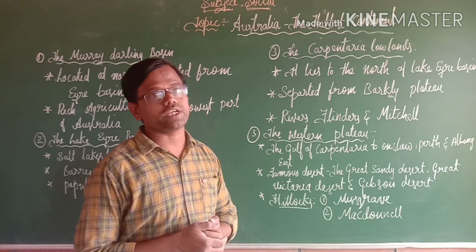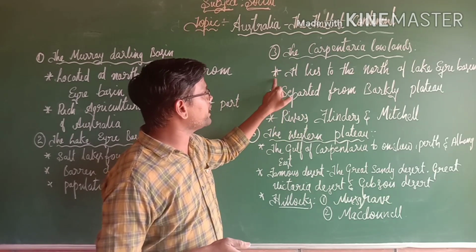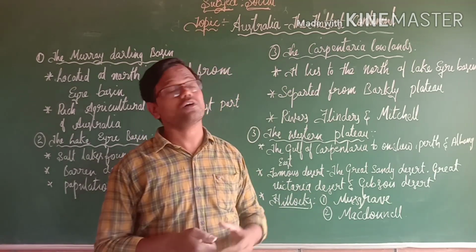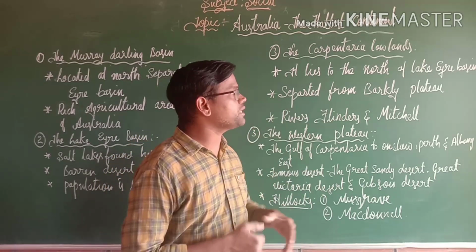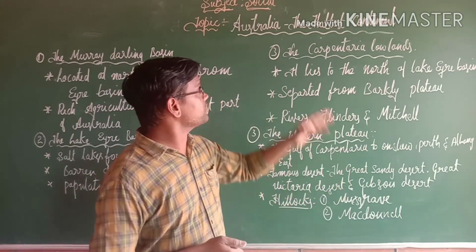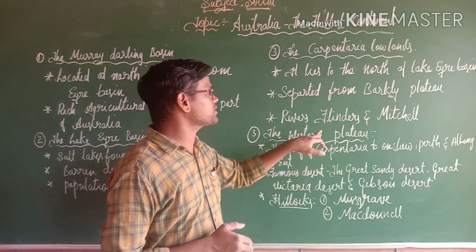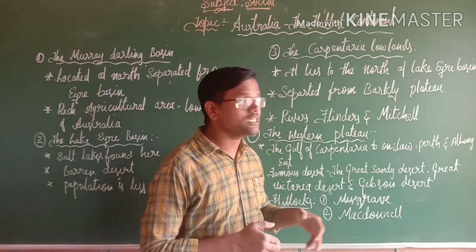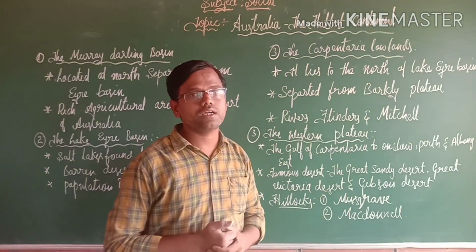The third important basin is the Carpentaria Lowland. The Carpentaria Lowland lies to the north of Lake Erie Basin, and this is separated from the Barkly Plateau. And also here we can see two important rivers. Those are, the first one Flinders and the second one Mitchell. So this is about the basin, the Carpentaria Lowland.